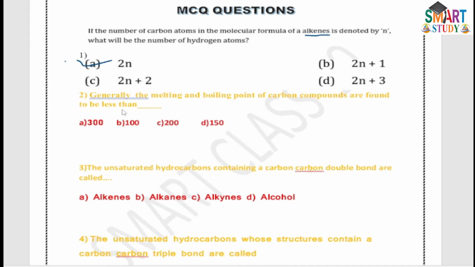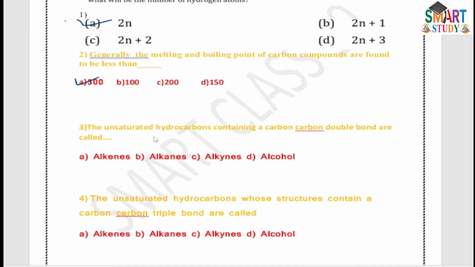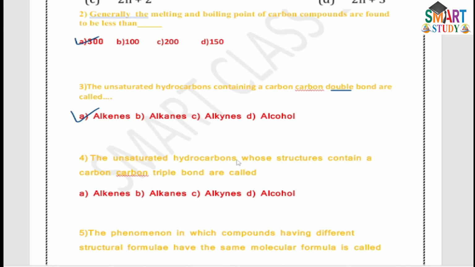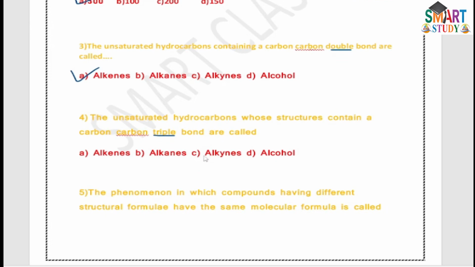Second: generally, the melting and boiling points of carbon compounds are found to be less than 300 degrees Celsius. Third: unsaturated hydrocarbons containing a carbon-carbon double bond are called alkenes. Then, unsaturated hydrocarbons whose structure contains a carbon-carbon triple bond are called alkynes.